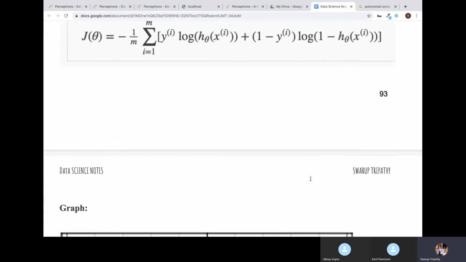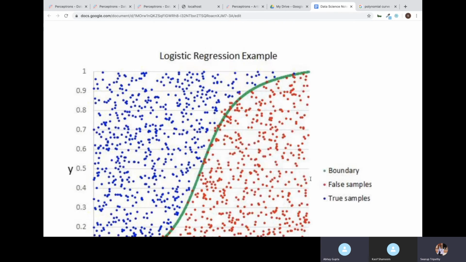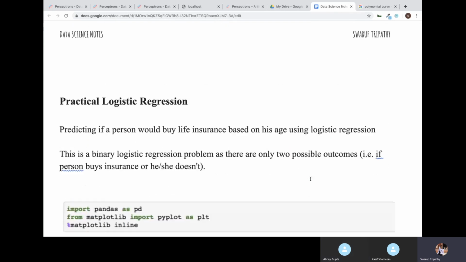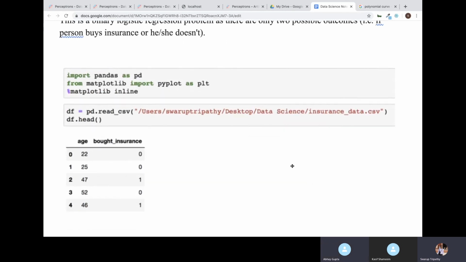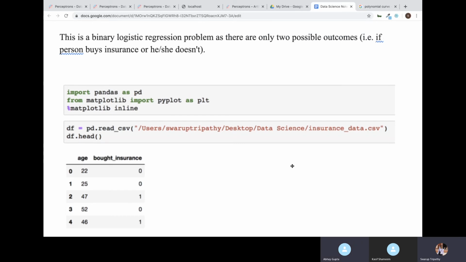Next, to work on this, we will take a data set, and based on that we will use logistic regression in a scientific way, that is, we will use the scikit-learn package to derive the solution. So you can open your Jupyter notebook and import this file, insurance data.csv. Then we'll discuss this file and go ahead.